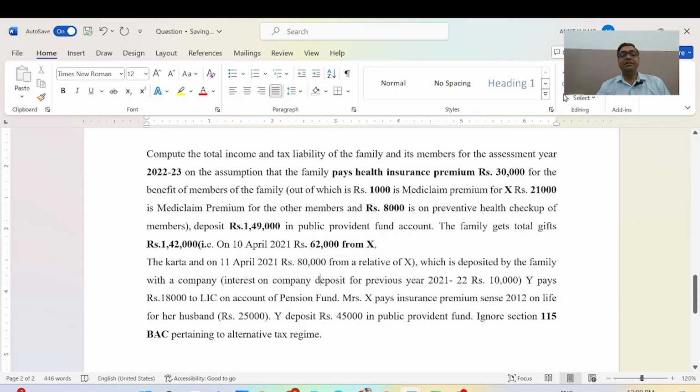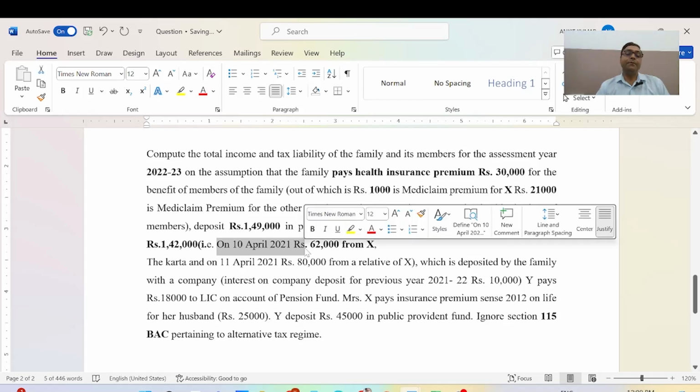Does everybody know what the financial year is? The financial year runs from 1st April to 31st March. It means we are talking about the assessment year 2022-23, that is, 1st April 2021 to 31st March 2022.